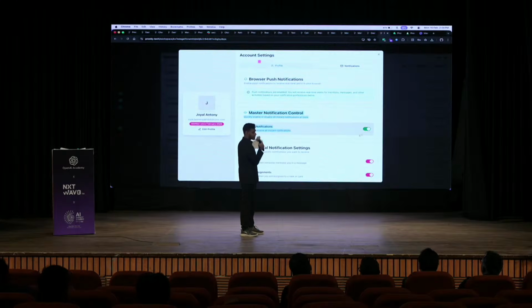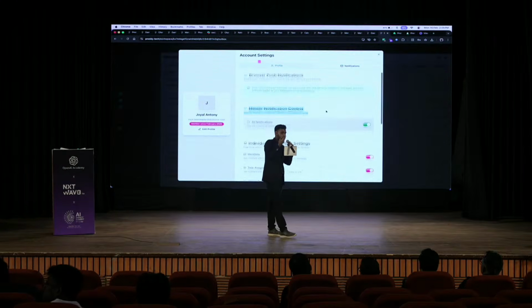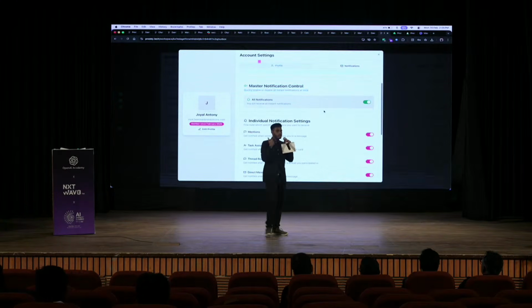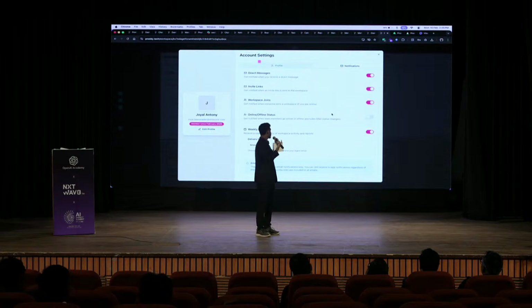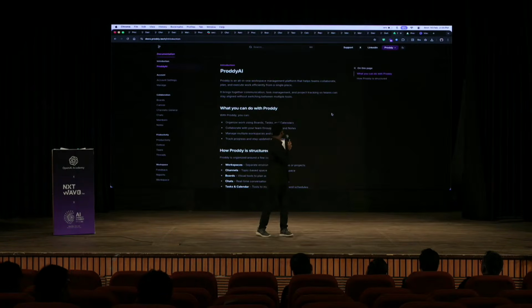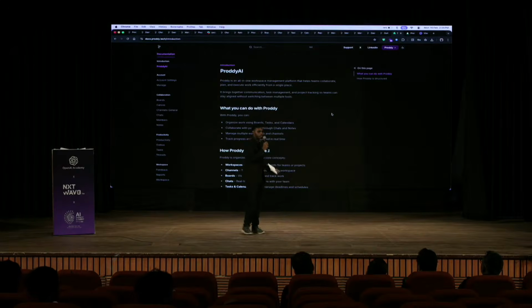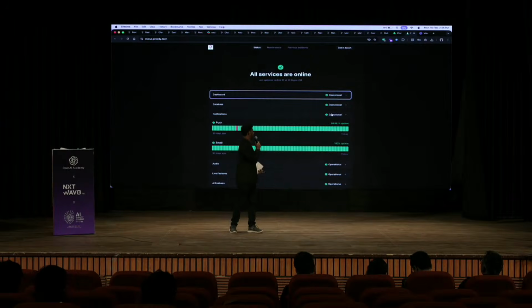We have 2 kinds of notification. One is the browser notification, and then there is email. We'll get an email when we are mentioned somewhere. We are using AWS SES and SNS. We have proper documentation on docs.prody.tech.